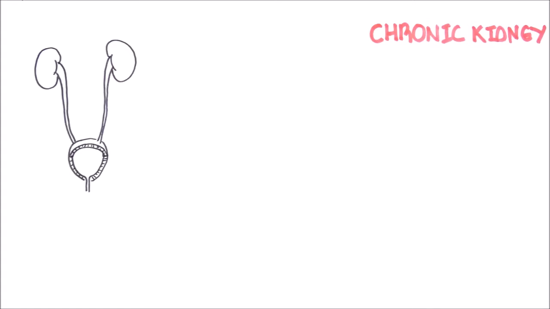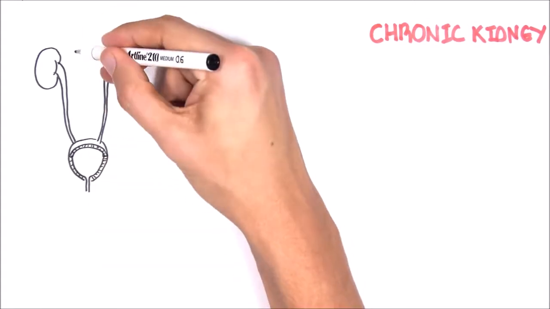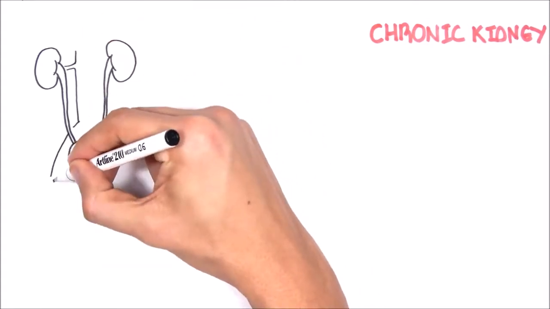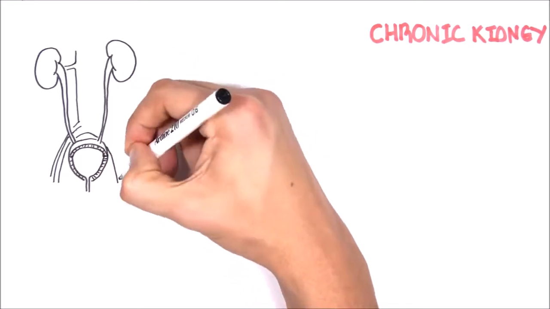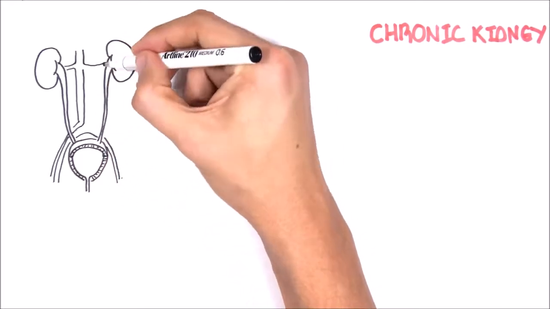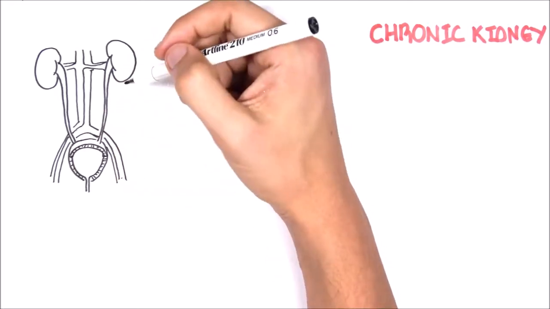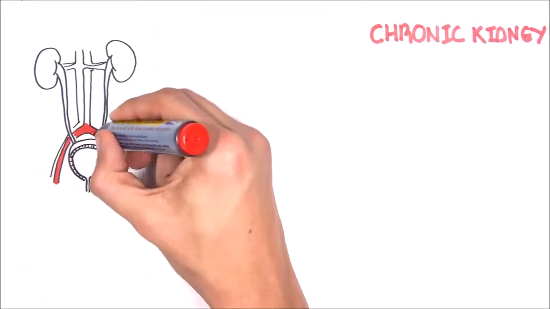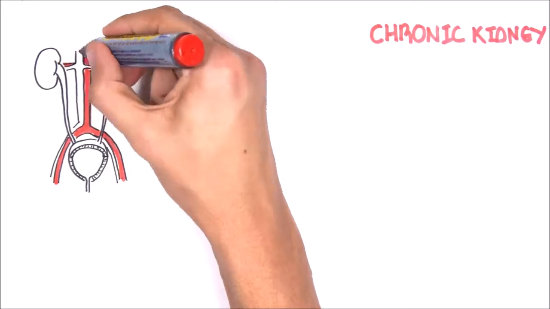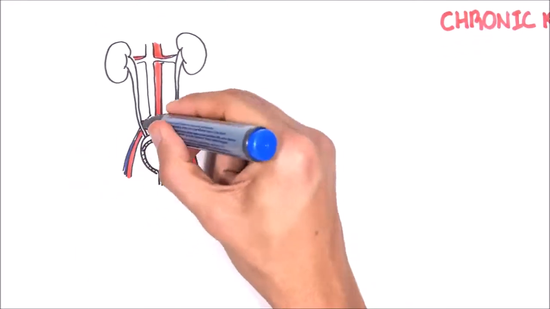So here, before we go into chronic kidney failure, let's just recap the anatomy slightly. Here I'm drawing the kidneys. The kidneys connect to the ureter, to the bladder. The bladder stores urine, ready for micturition. And here we have the inferior vena cava and the descending aorta, which has vessels coming in and out from the kidneys.